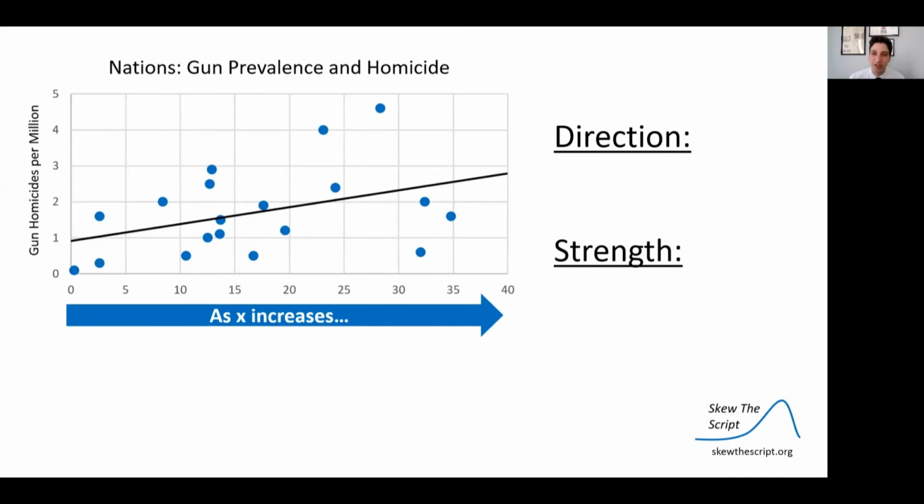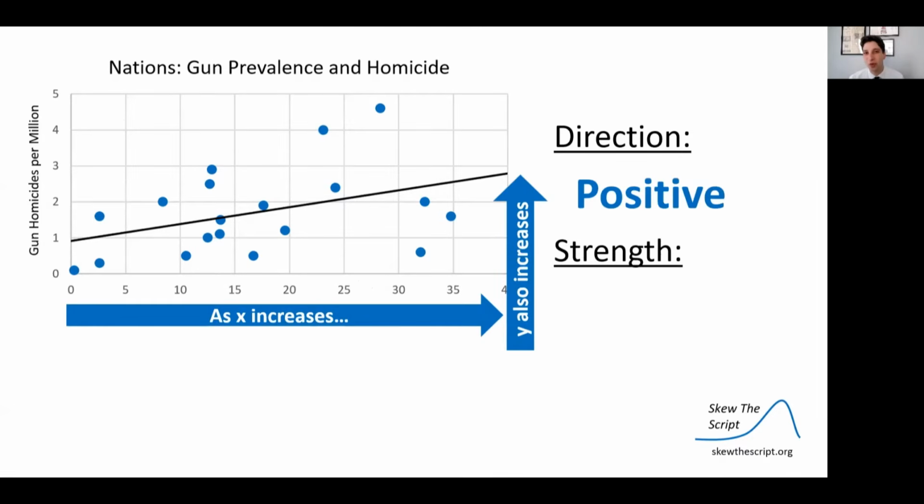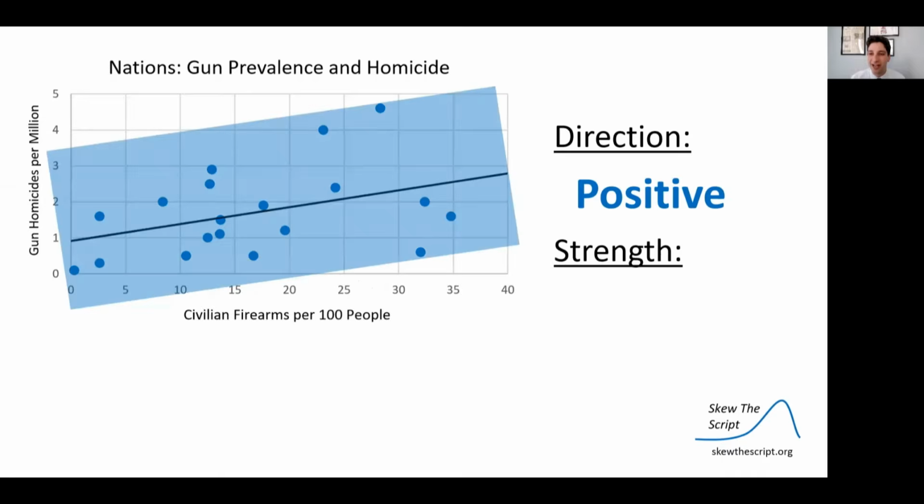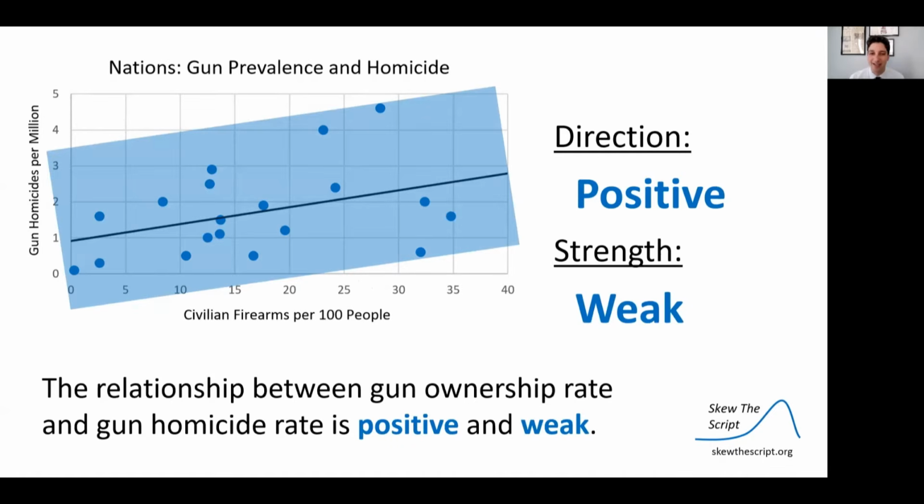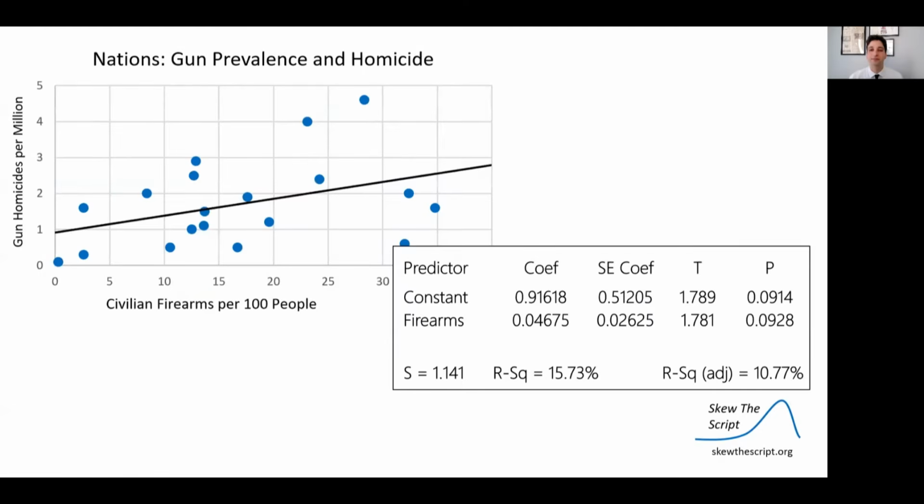So the direction of this relationship. Well, as the X variable, gun ownership rates, increase, so does the Y. We have a positive slope and therefore a positive direction. And in context, that means that as the gun ownership rates increase, the homicide rate also tends to rise. Now let's talk about strength. We see a fair amount of scatter here. This is a weak trend. The relationship between gun ownership rate and gun homicide rate is positive and weak. And it's weak because we have so much spread around our line of best fit.